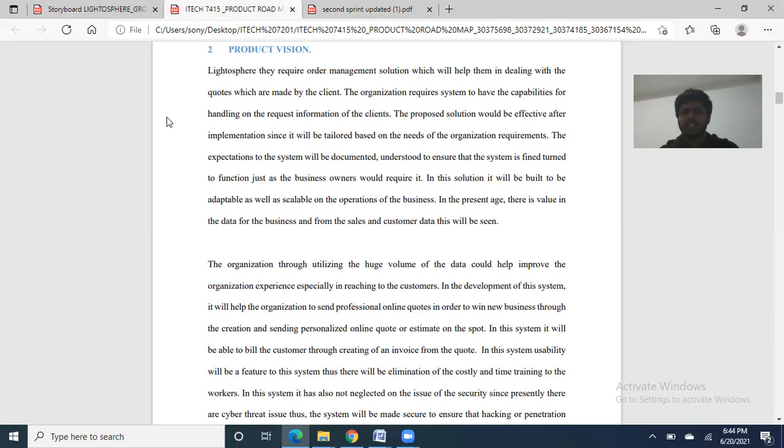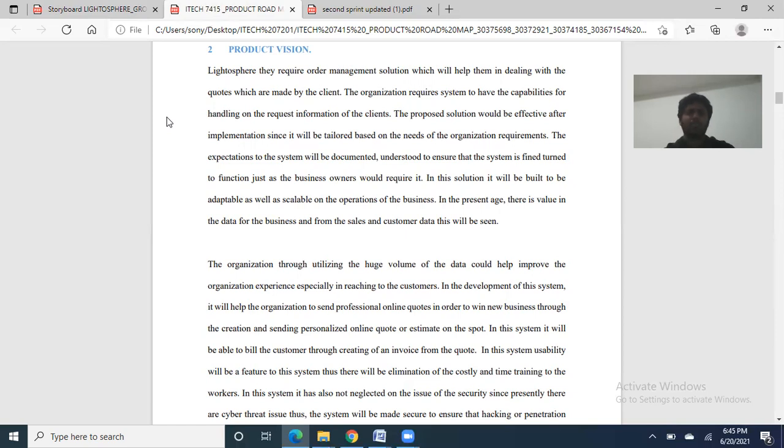The solution will be built to be adaptable as well as scalable to the operations of the business. In the present age, there is value in data for the business. The sales and customer data will be seen. By utilizing the huge volume of data, the organization could improve the customer experience, especially in reaching customers. The system will help the organization send professional online quotes in order to win new business through the creation and sending of personalized online quotes or estimates on the spot.